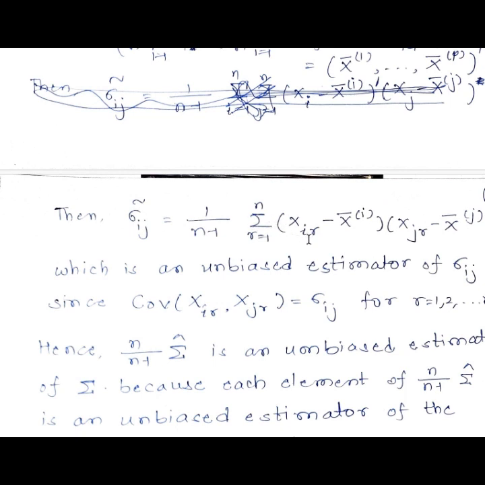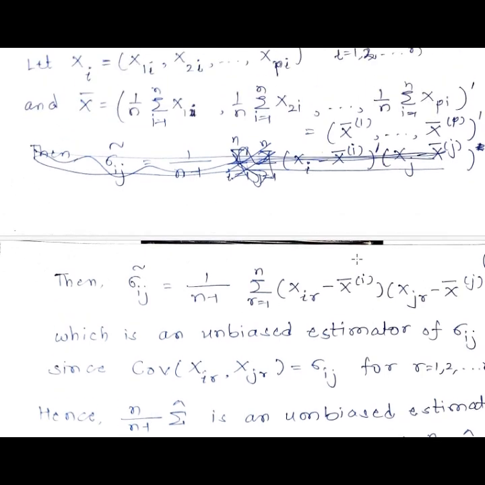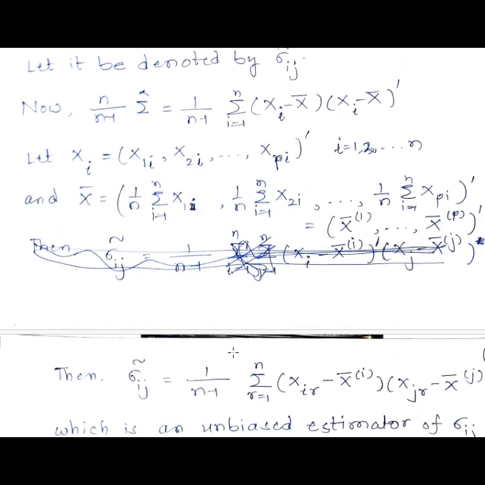It will be xi r minus x bar i into xj r minus x bar j, where r goes from 1 to n. Now notice that when we fix i and j, we are back to the random variable setup, where each random variable follows a normal distribution, and so it is the same as in the univariate case.